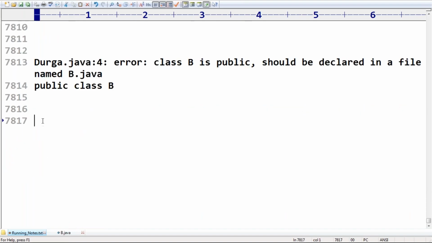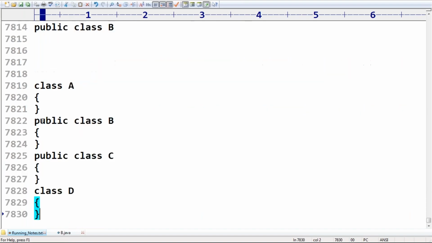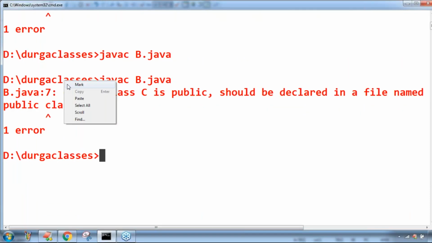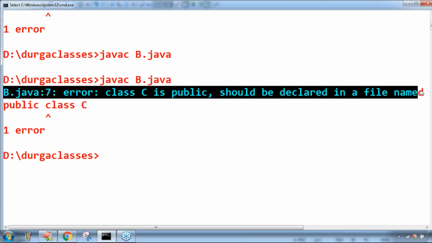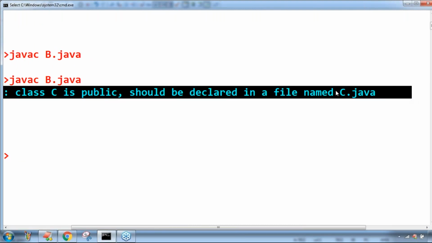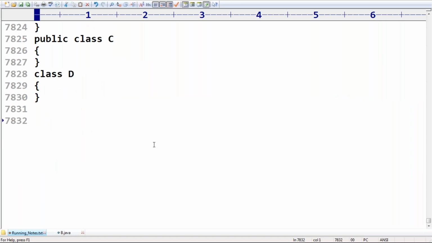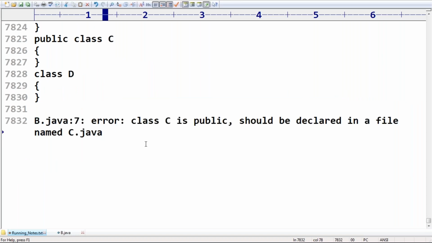Why is this one invalid? Simple: because two public classes are there, two public classes you took. That's why this one is invalid. Any doubt?